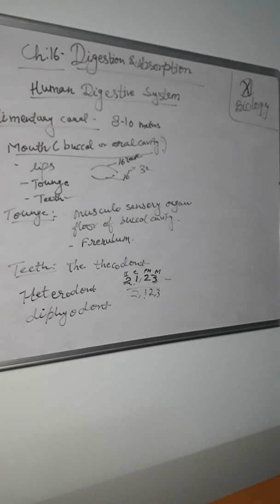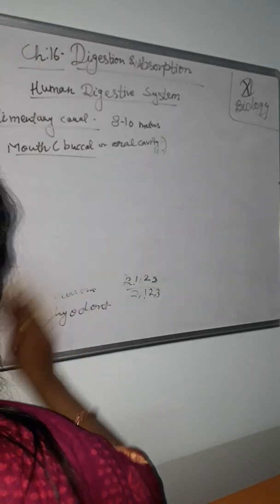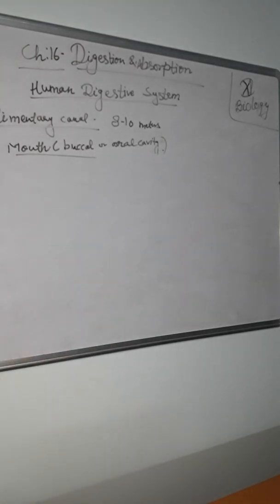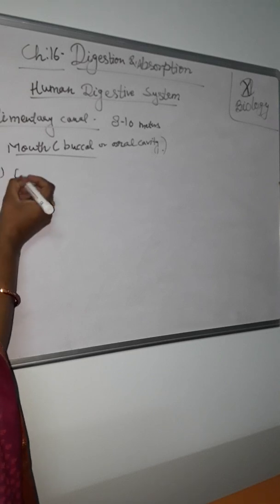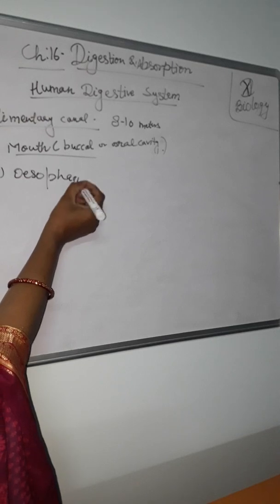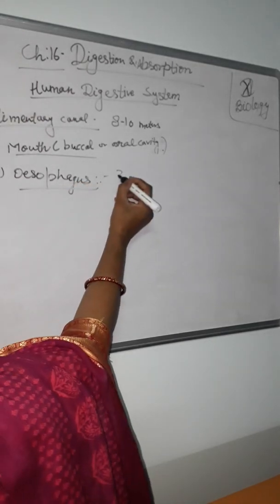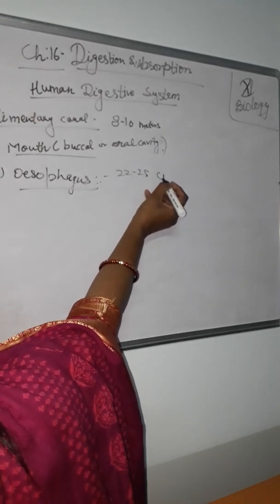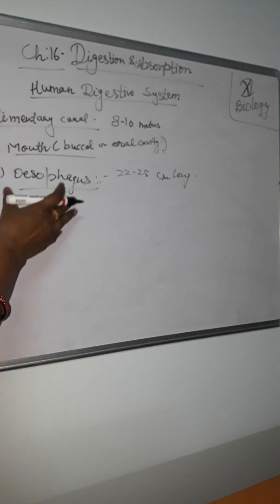After the mouth, which contains basically two parts, tongue and teeth, the second part of the alimentary canal is the esophagus or oesophagus. It is about 22 to 25 centimeters long, a narrow muscular tubular structure.